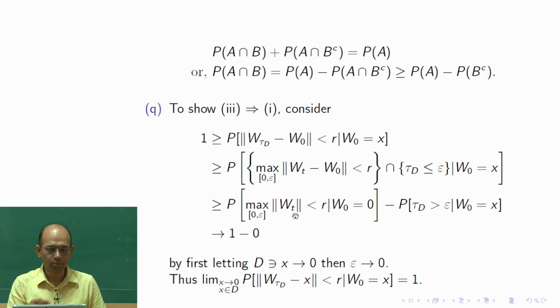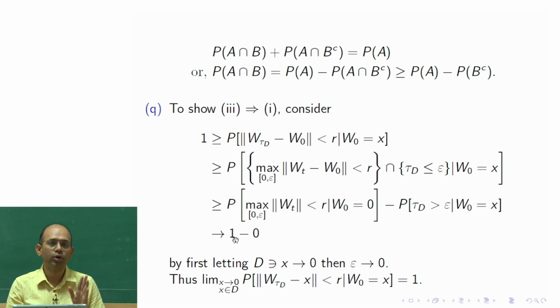We know how Brownian motion behaves between 0 and epsilon, and that probability one can actually find out using the reflection principle. The probability of going beyond the ball of radius r would go to 0, while the probability of remaining in the ball of radius r would become 1. I am not changing r, r is fixed, so that would converge to 1.